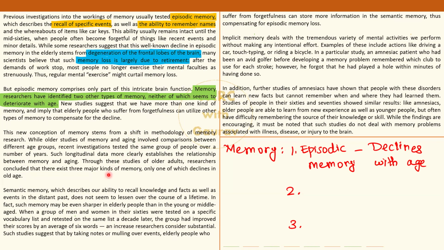And the author does not go into super detailing as to what exactly the new studies happen. Okay, he simply jumps to memory type number 2 and type 3. Let's highlight those. एक है यहाँ पर semantic memory, and then over here we have implicit memory. These paragraphs, each paragraph is dedicated to talking about what this particular type of memory is. Okay. So from the layout itself, while you're reading the passage, you should be able to capture properly that yes, para 1, 4 and 5 are important because they are relaying to us important, crucial information pieces about the broader topic at hand. Everything else is sort of secondary to the narrative.